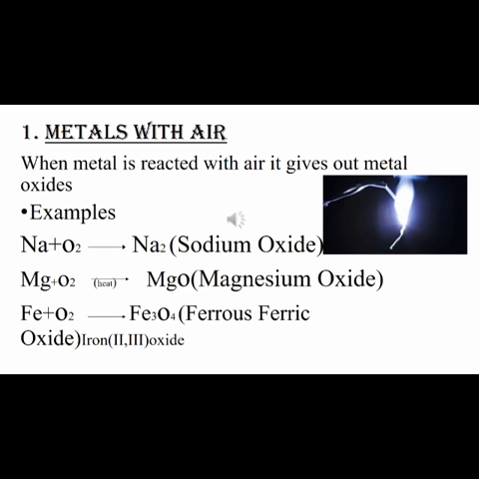Okay, next reaction you can see Fe plus O2. Iron, when it is allowed to react in the presence of oxygen, gives Fe3O4, that is ferrous ferric oxide. Here I have mentioned iron 2 and 3 oxide. So what is that? It is nothing but the valency of iron, right?